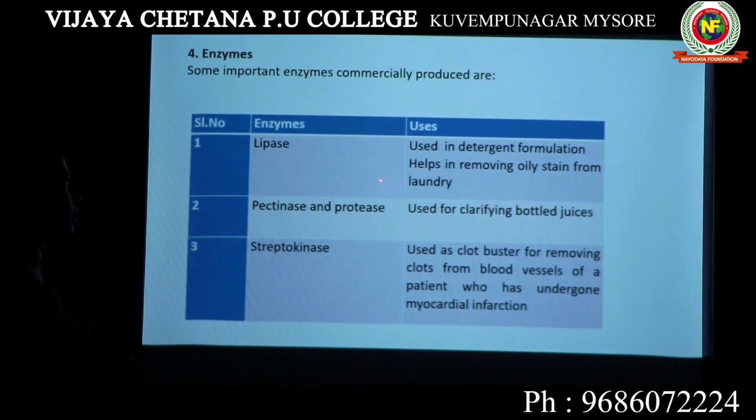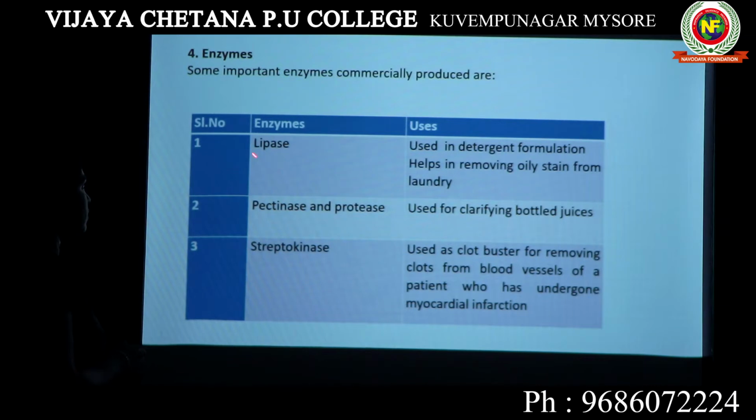Laundry is the cloth that you are going to wash. If there are any oily stain, the stain happened due to oil. You might have spilled oil on your clothes. Because of that, there is some oily stain on your laundry or clothes. If you wash this cloth with the help of this detergent, which carries this lipase enzyme.